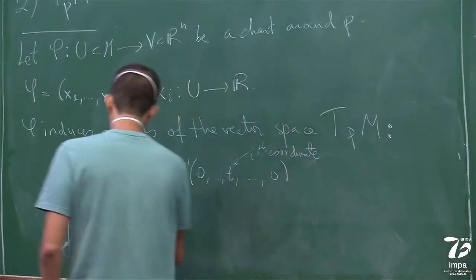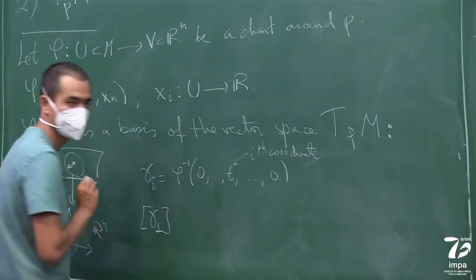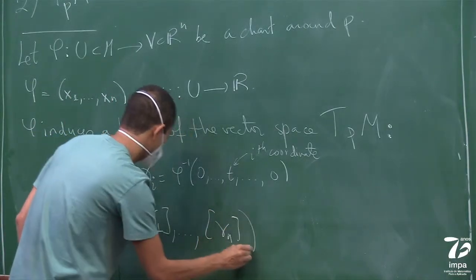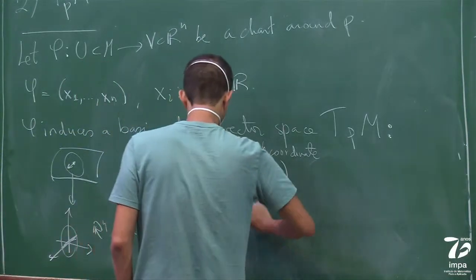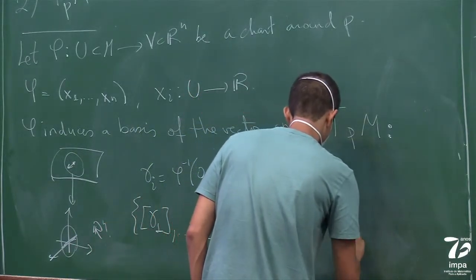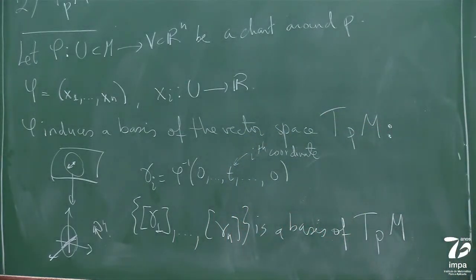So the equivalence classes of gamma 1 all the way to gamma n are a basis of TpM. This is how to define this basis using curves.